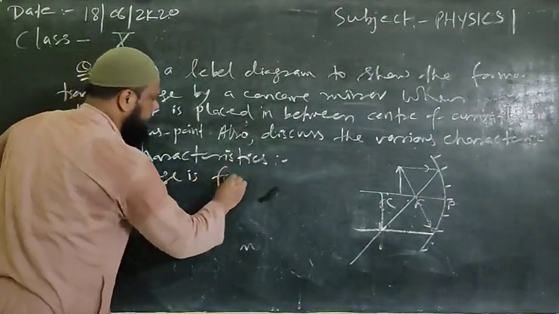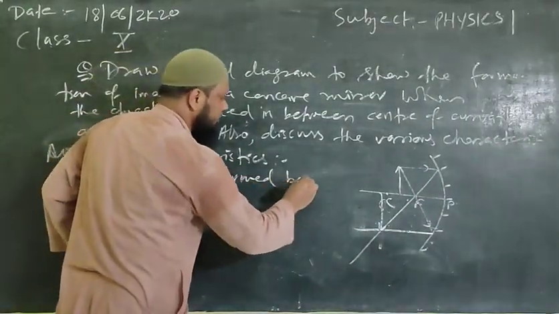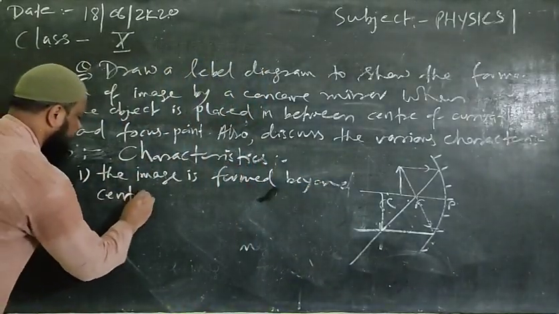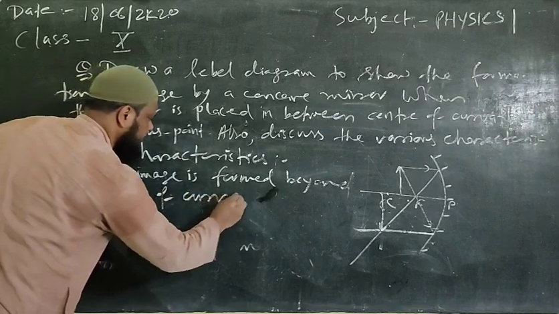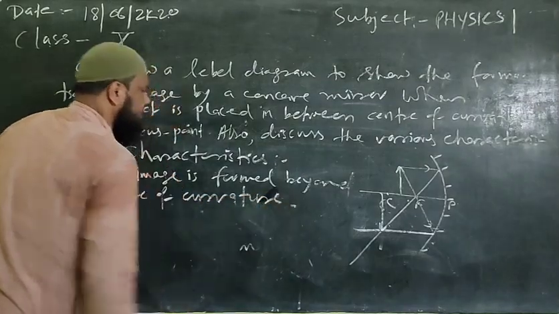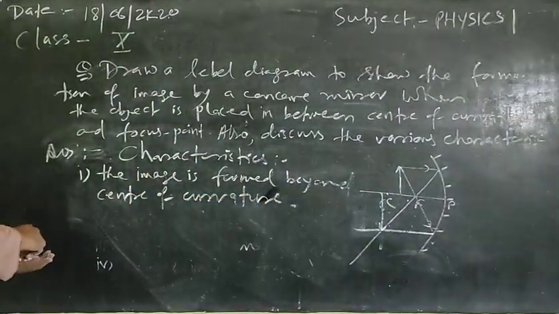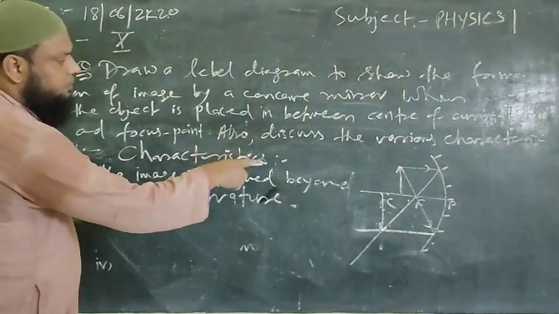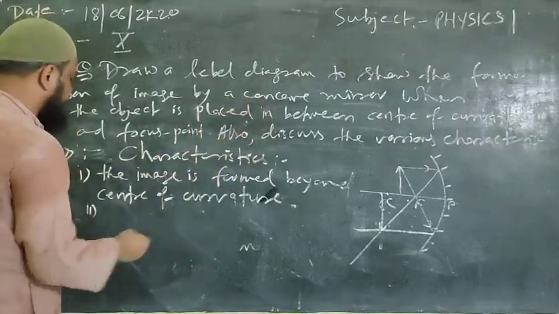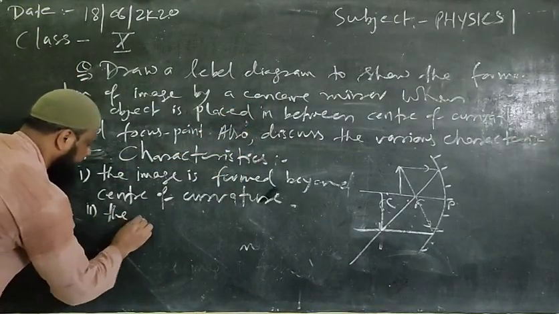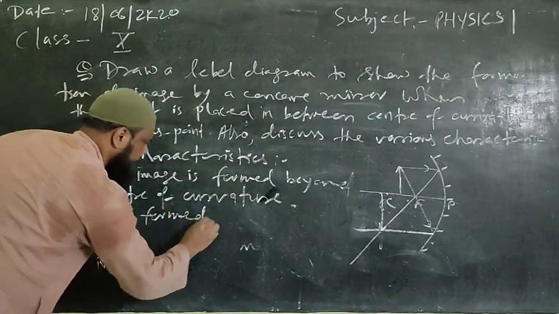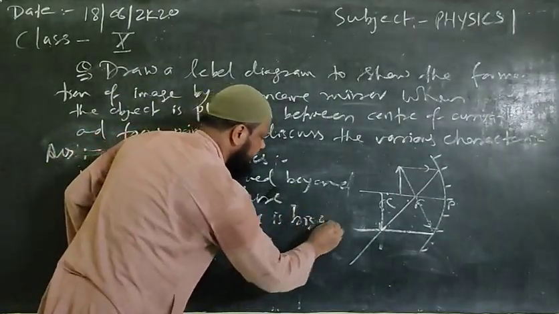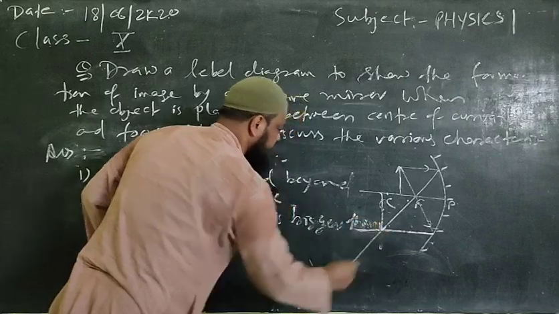Second, we can write a real image is formed, and the formed image is bigger than the object.